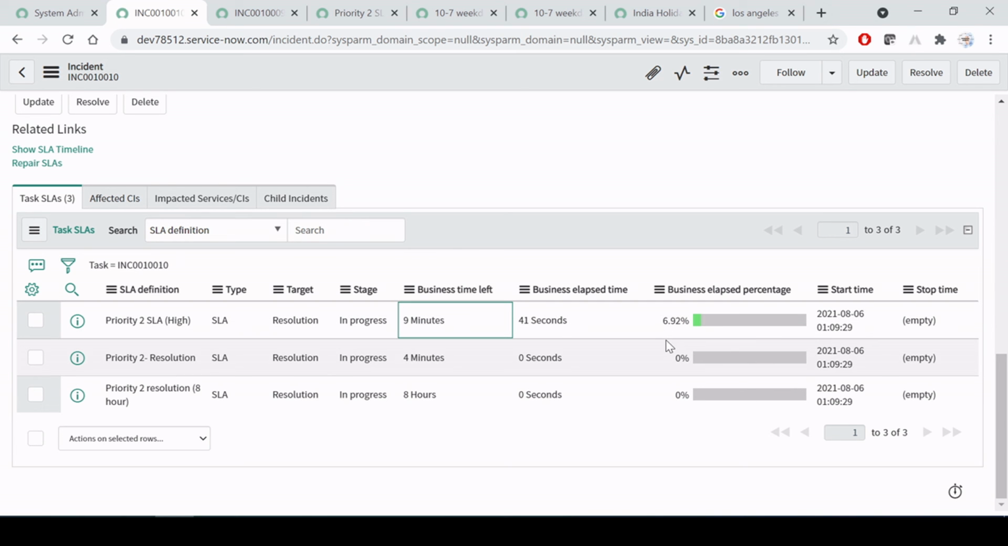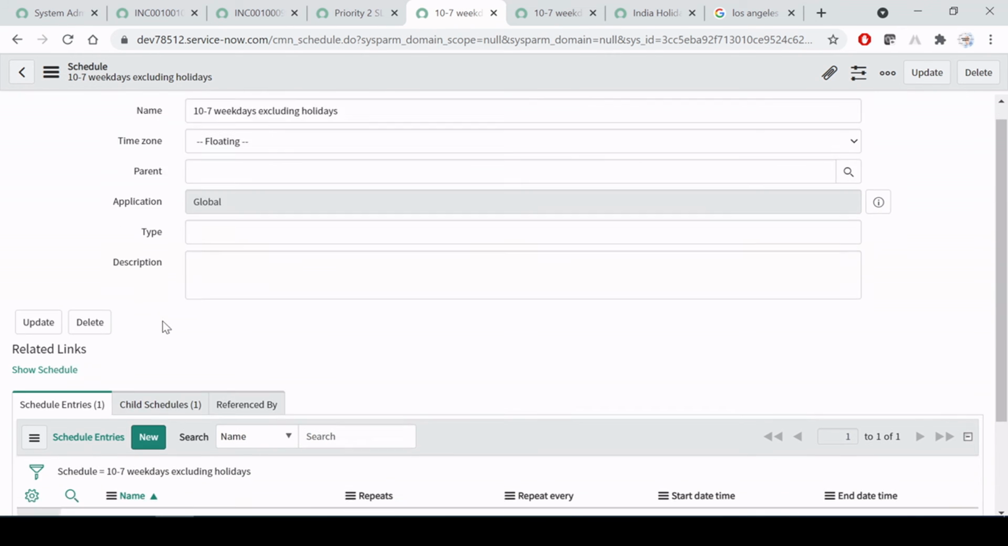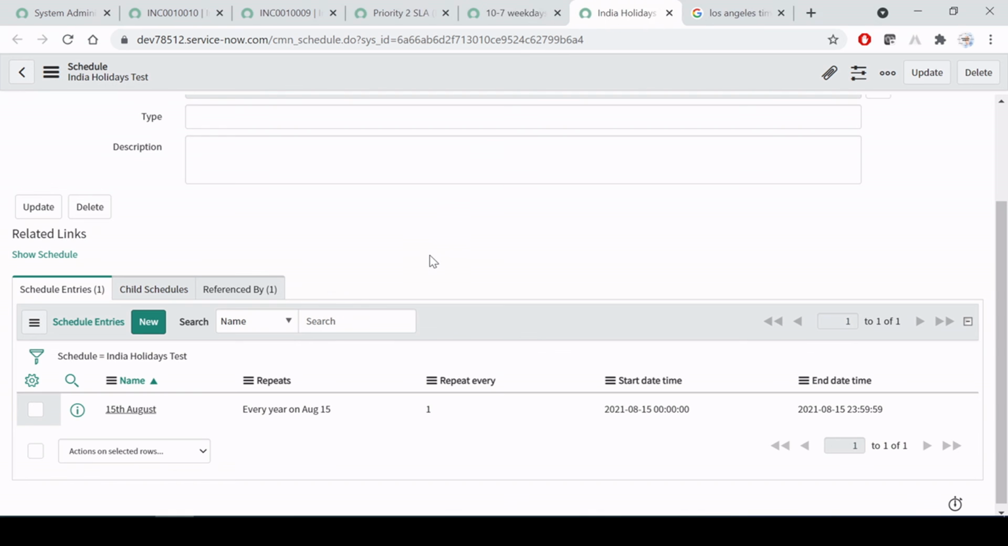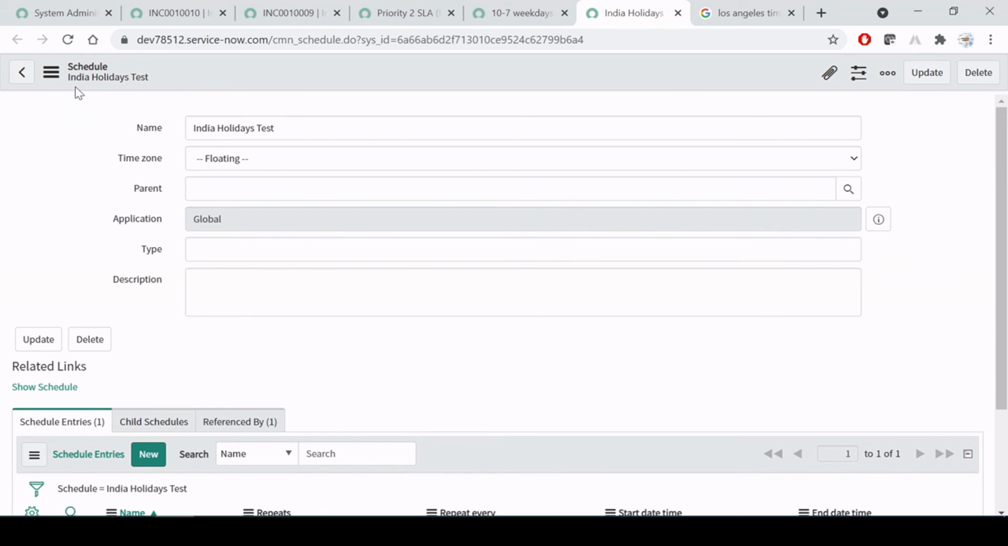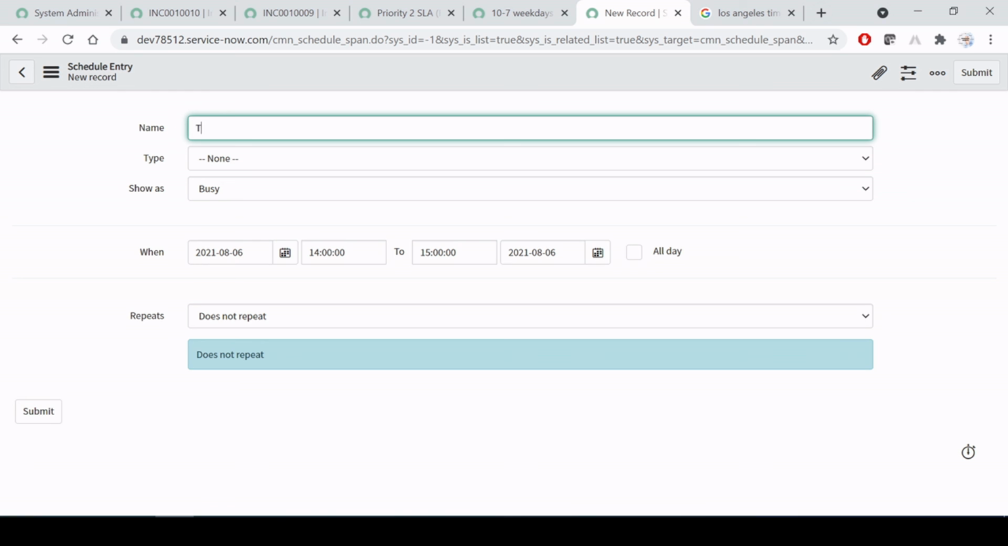This is the thing we have showcased to you. And now let's assume, how will this exclude the holiday, right? So we understood how SLA is getting attached and how schedule is working based on the timing set. So let this timing be, okay? And what I'm going to do is create one holiday for 2 days only, right? So in this 15th August entry, in our holidays entry, I'm going to create one test one.